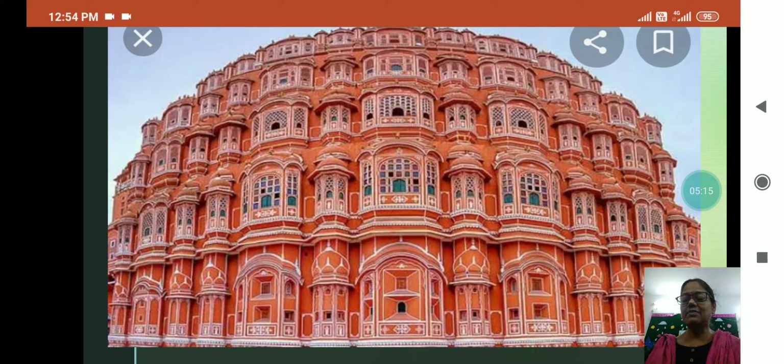Because there are many windows, 953 windows, and crossing doors and windows, which allow the wind to blow from one side to the other side, and these doors and windows make it a perfect summer palace.